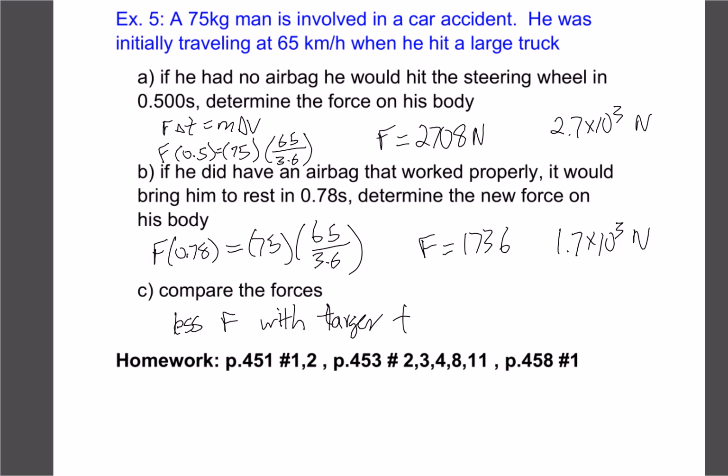A couple of key things to remember with this one. Technically our force we consider as being negative, because our speed was going from 65 to 0, so in our formula we'd actually have 0 minus 65, so that 65 would be negative, which would then make our answers negative. Obviously if we're coming to a stop, we have a negative force, right? We're accelerating in a negative amount. So really the positives and negatives don't make too much difference.